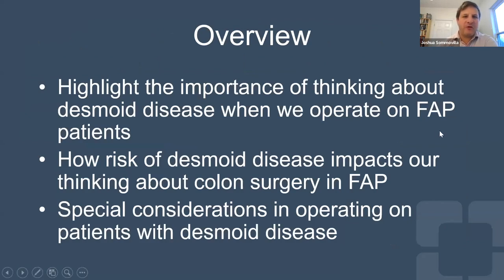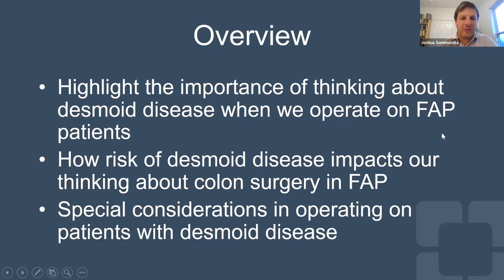Just to overview what I'm going to talk about, I'm going to first take a step back and highlight the importance of how we think about desmoid disease when we operate on any patients with FAP, even if they don't have desmoids at that time. And then I'll talk a little bit about how a patient's risk of desmoid disease impacts our thinking about surgery in FAP patients. And often this is our thinking about colon surgery, because colon surgery is often the first operation that a patient with familial polyposis will have in their life.